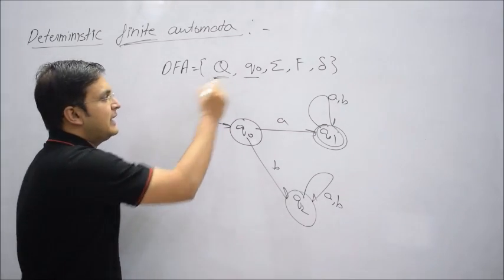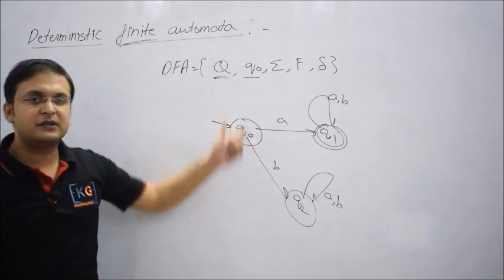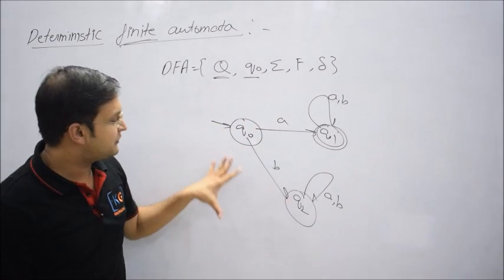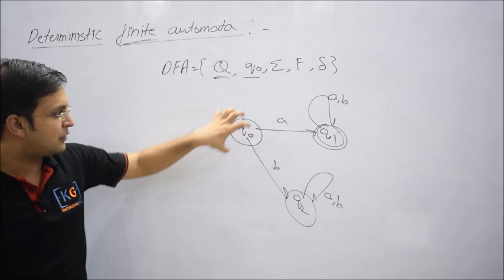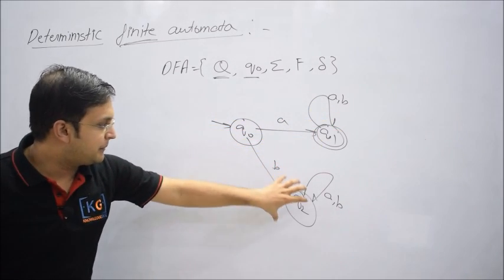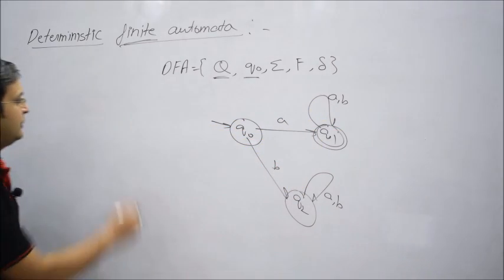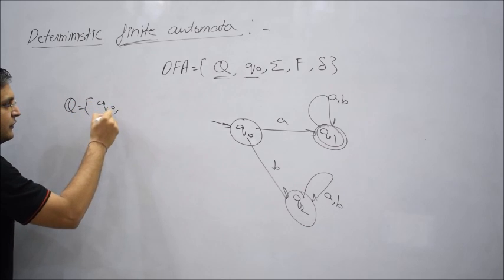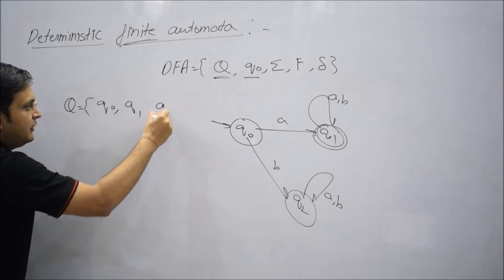First tuple is what? Capital Q. Capital Q stands for the total number of states. Now you see, the total number of states in this machine is 3. The circular pattern represents states. So capital Q here contains 3 states. What are those? That is Q naught, Q1 and Q2.